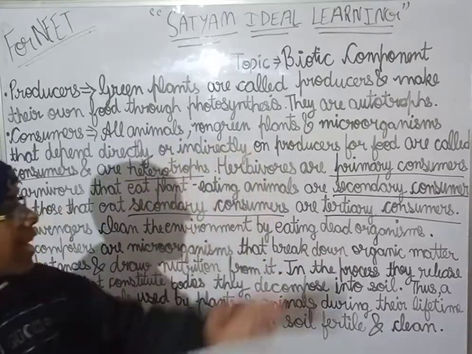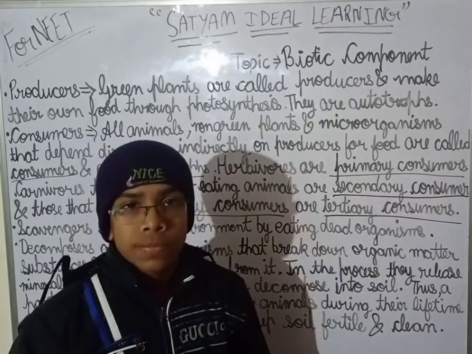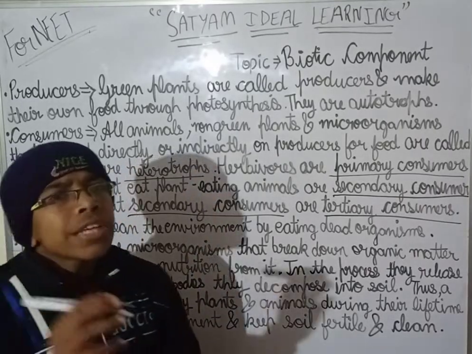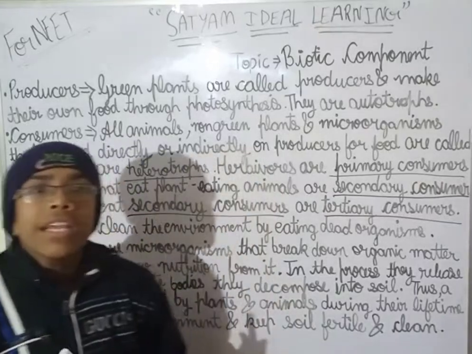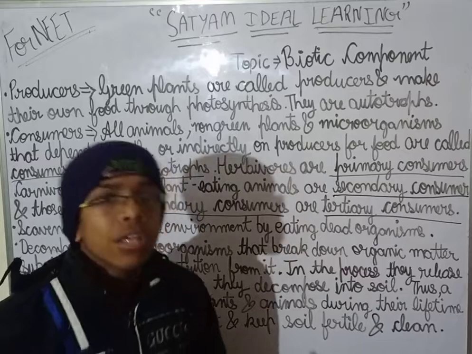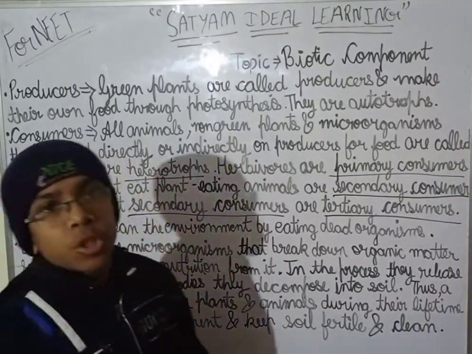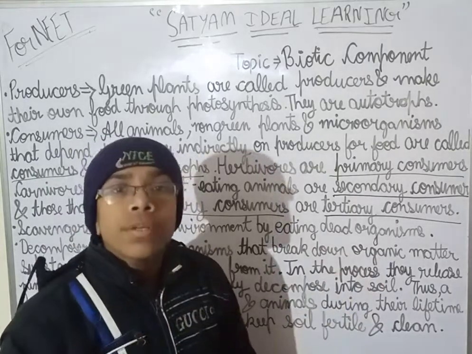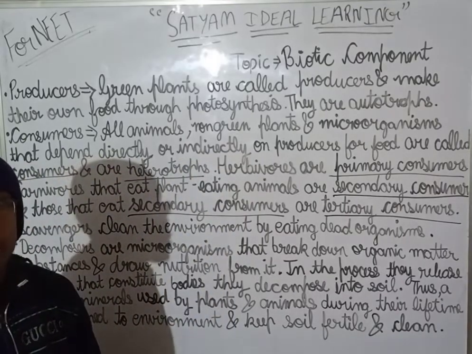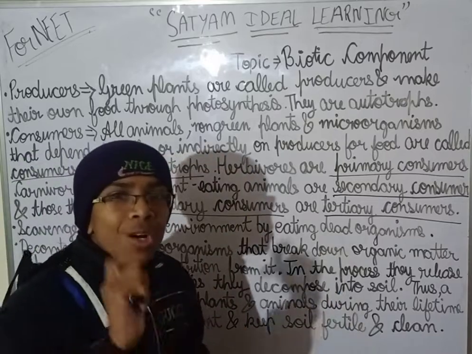Now I will give you the examples of the tertiary consumers, like snakes and owls. Now you will say how snakes and owls are tertiary consumers. So snakes and owls are eating frogs. And the frogs are the secondary consumer. Now frogs are eating what? Frogs are eating the plant eating insects. And the plant eating insects are eating the producers.